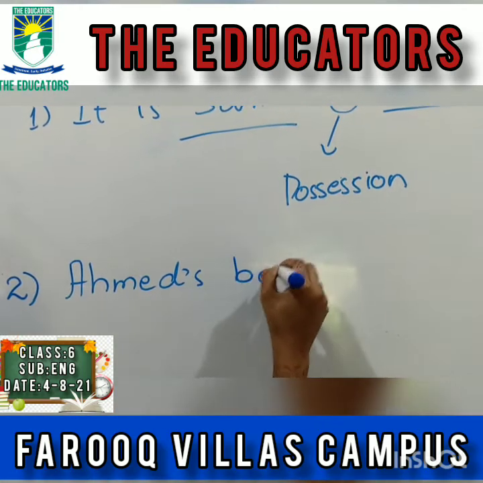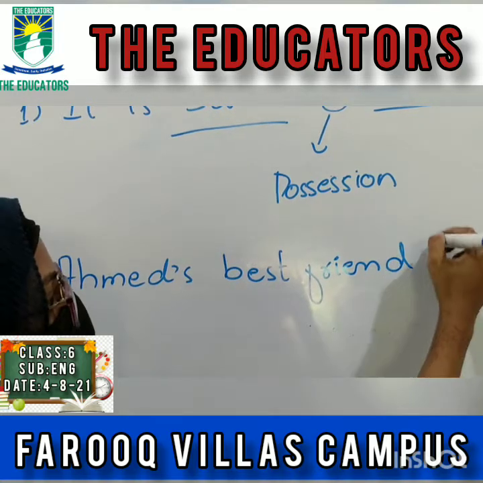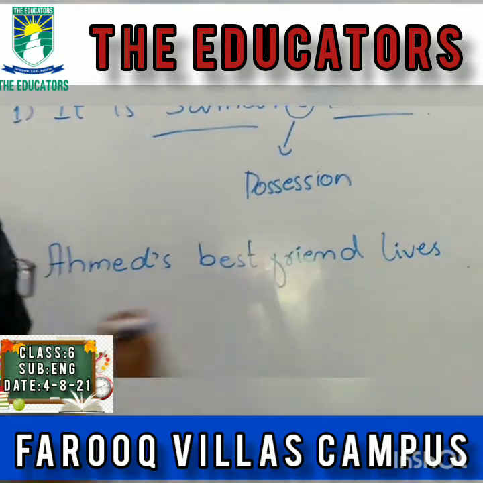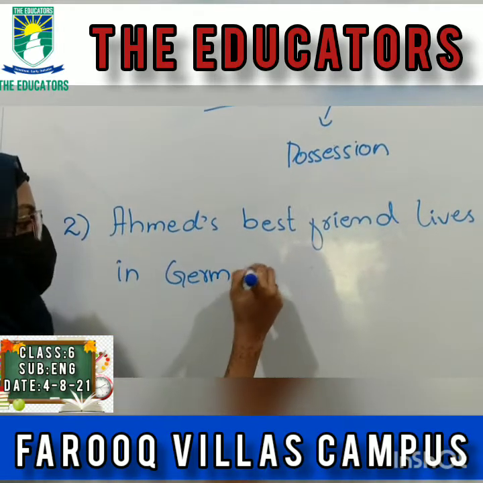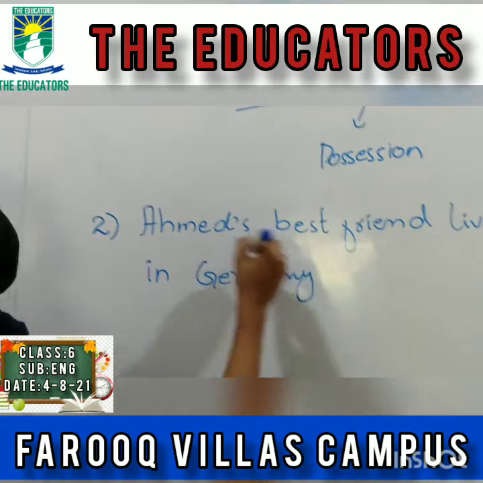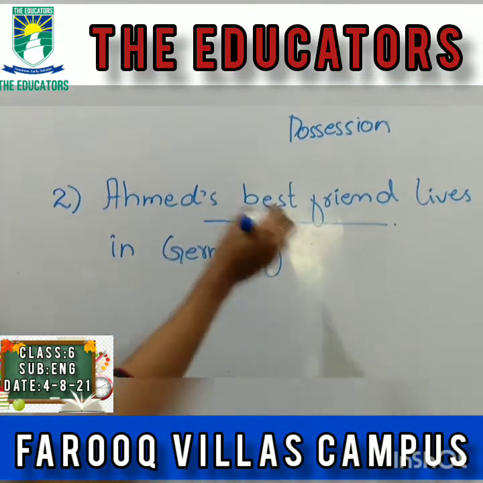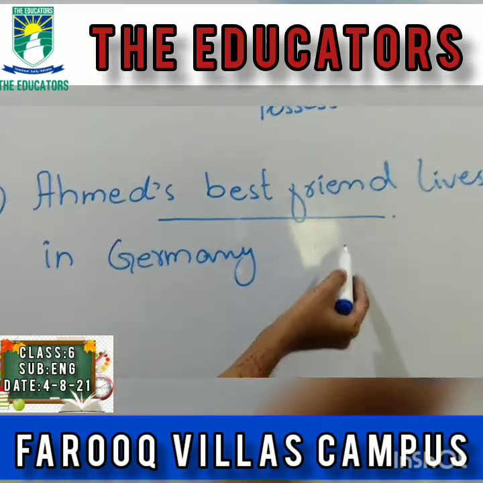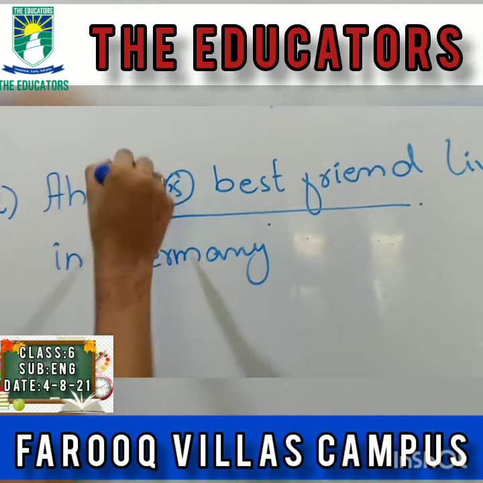The second one is we have Ahmed's best friend lives in Germany. Ahmed's best friend. Here it shows the relationship, that Ahmed is not owning the friend, but he has a friend. It shows the relationship over here.